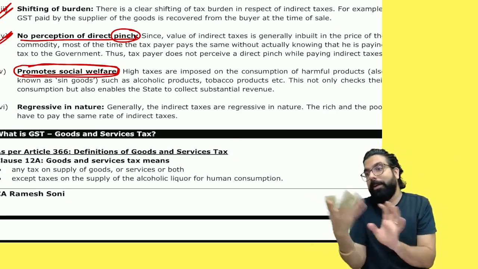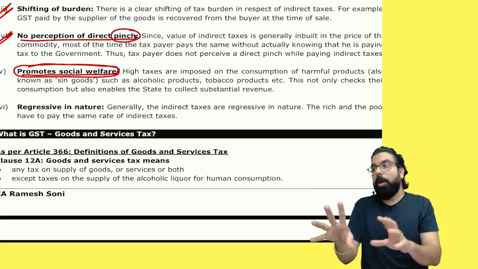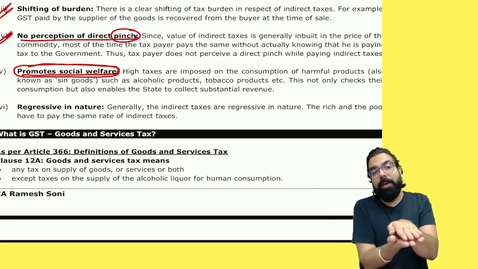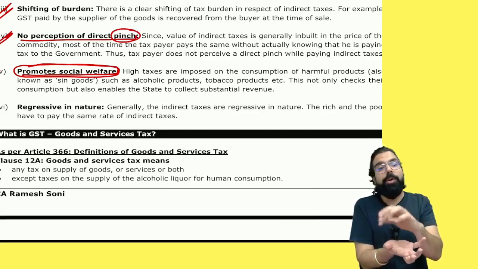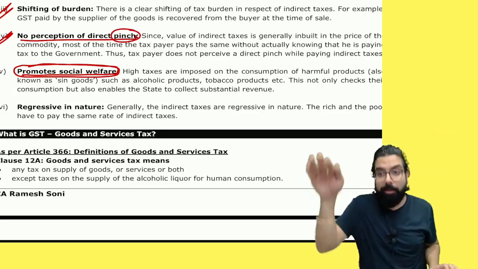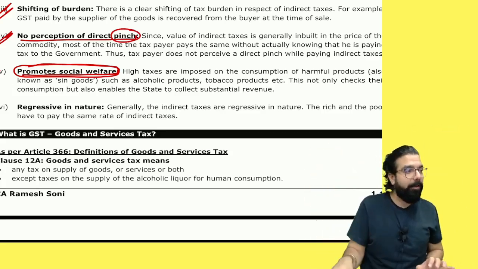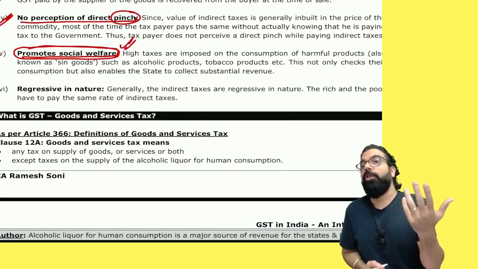Practically what is happening, you leave it. But according to government, because all these sin items, the tax is more, if the tax is more, people will consume less. That is why government is telling indirect tax promotes social welfare.